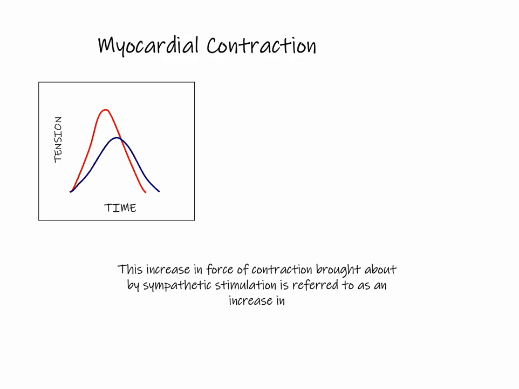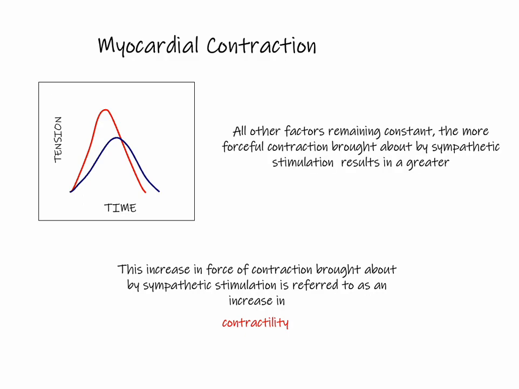So this increase in contraction brought about by sympathetic stimulation, we refer to this as an increase in contractility. So if all other factors remain constant, the more forceful contraction results in a greater stroke volume.